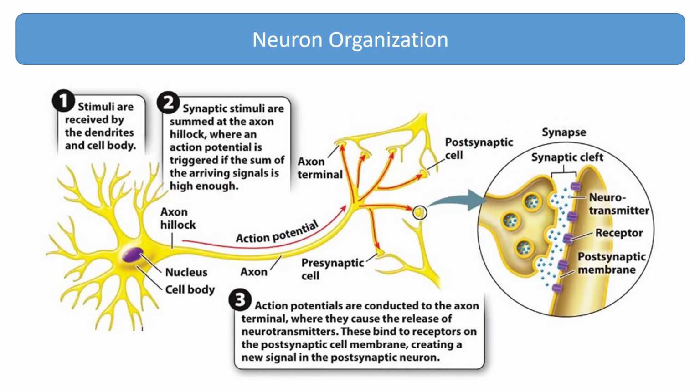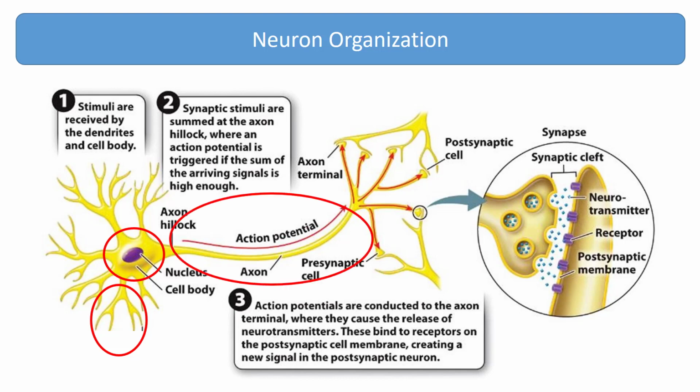Neurons all have some basic features in common. First, they have a large cell body. Second, they have dendrites that act as inputs for the nerve cell. And third, they have axons that serve as outputs for the cell. Both types of cellular extensions, dendrites and axons, can be highly branched. The branching enables neurons to communicate over large distance with many other cells.